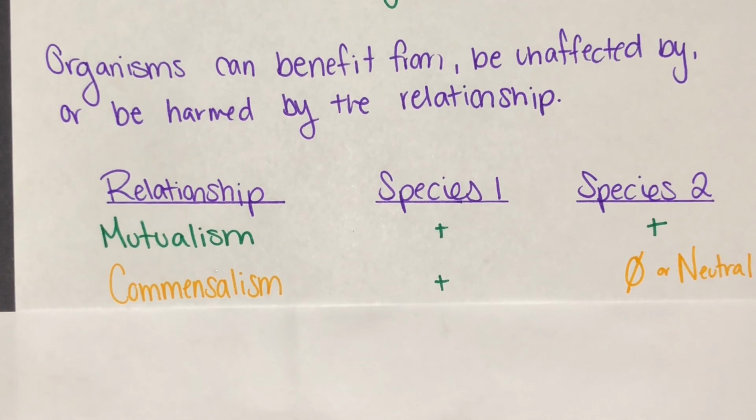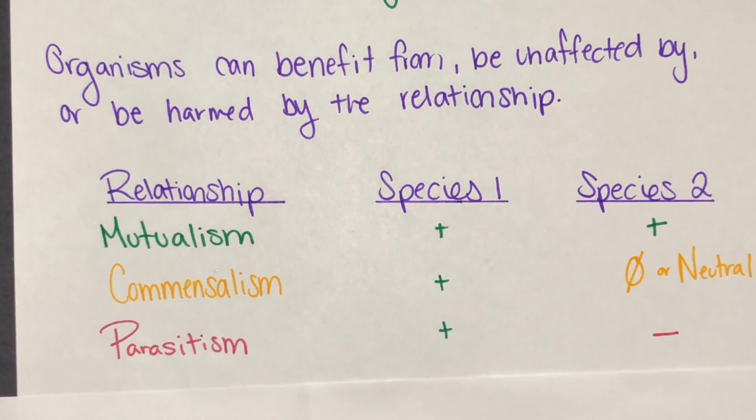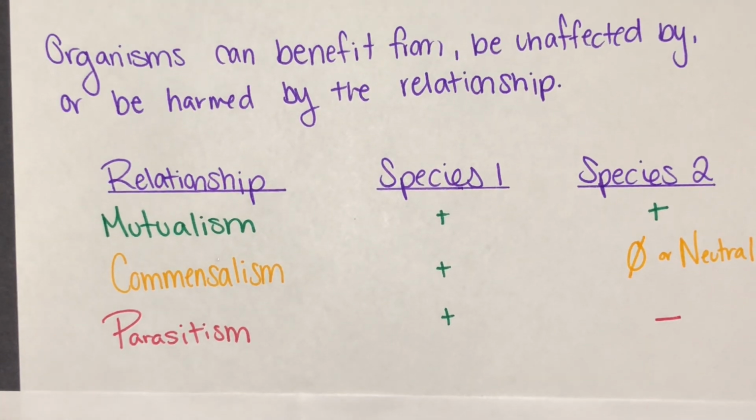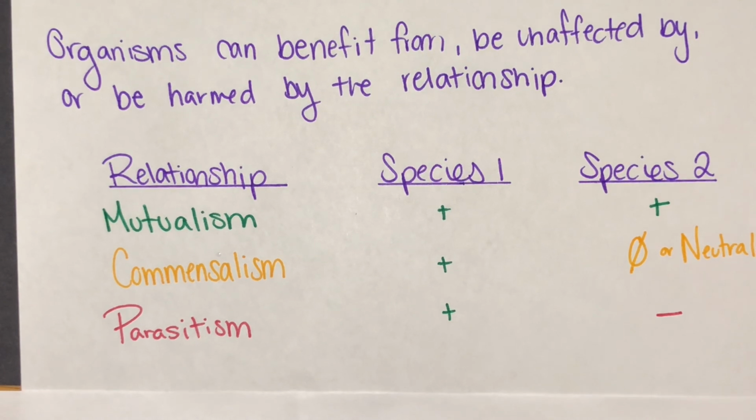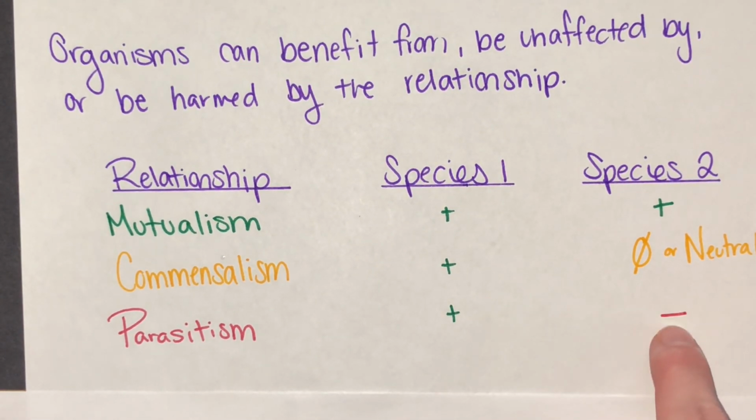And the last type of symbiotic relationship is parasitism. And parasitism is when one organism benefits and the other is harmed. An example of this is a dog and a flea. The flea benefits by living and feeding on blood from the dog, but the dog is harmed by the bites and possible infection caused by the flea bites. So here, the flea benefits and the dog is harmed.